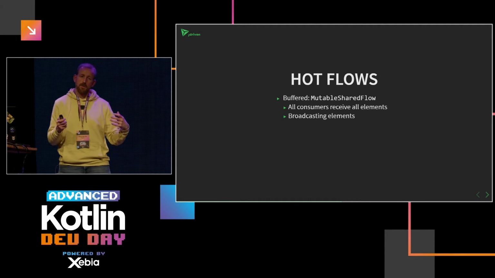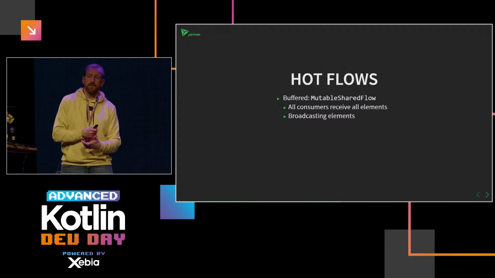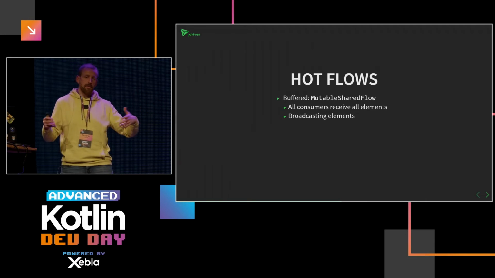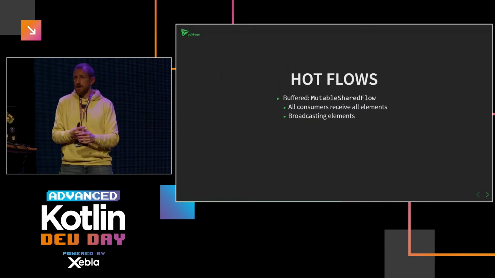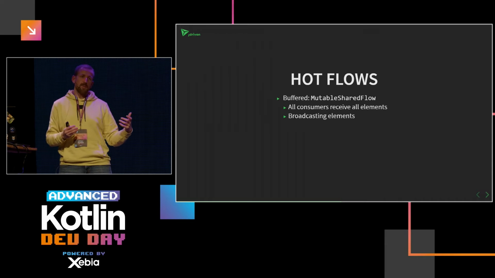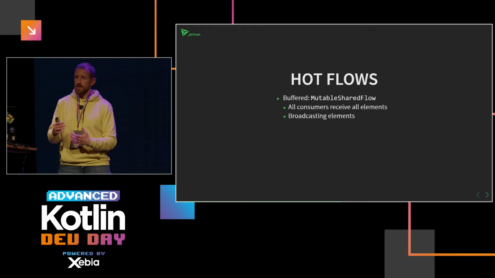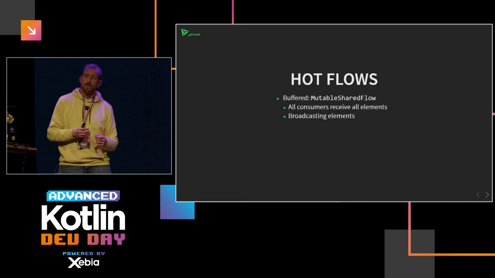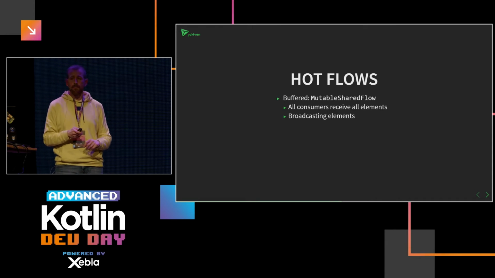The idea is that you locally produce items on that flow, and it gets broadcasted to multiple consumers whenever they start consuming. If people have been experimenting with Kotlin Coroutines a while ago, there was a thing called broadcast channel, which was a channel where you could send something and it got broadcasted to all the consumers. Basically, this is the replacement of that one.